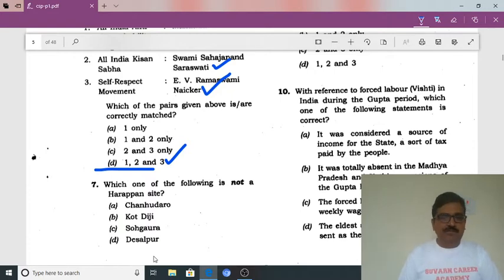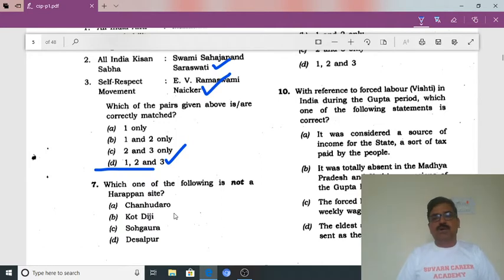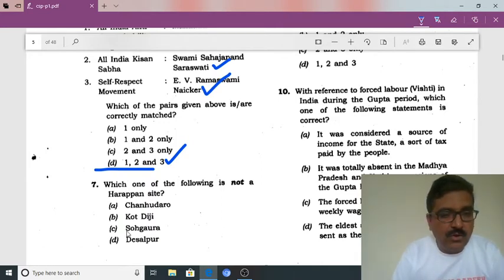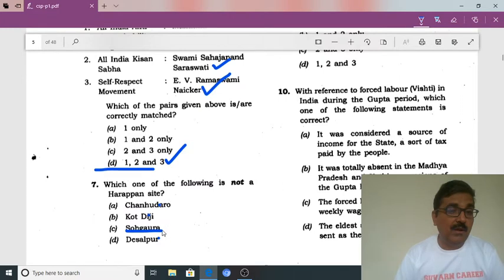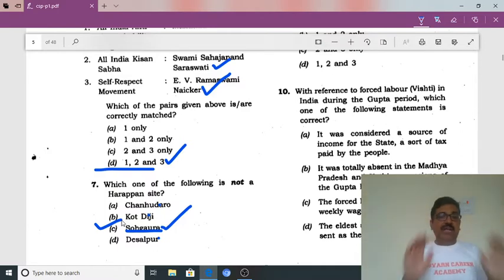See friends, we may not know all four, but we should know Sohgaura is an Ashokan site. So the others are Harappan sites, but this one belongs to Ashoka. Then it may not be a Harappan site. Then definitely the answer should be C.